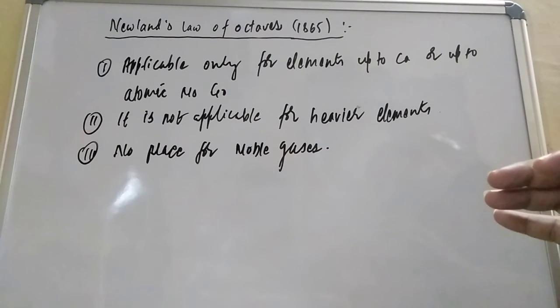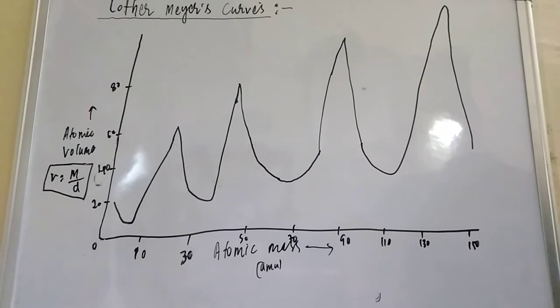Thank you. Now the next periodic table is the Lothar-Meyer curve. This Lothar-Meyer curve is also quite feasible. It is based on atomic mass and atomic volume.